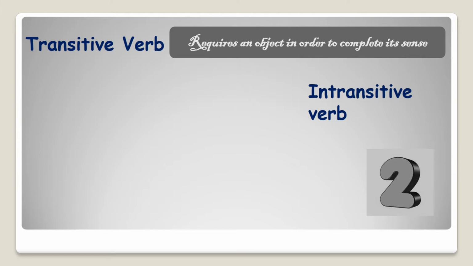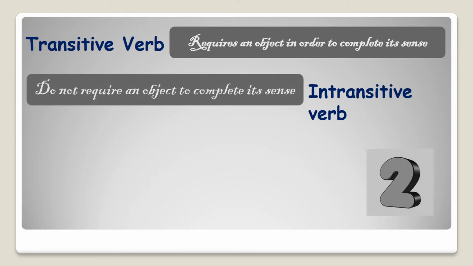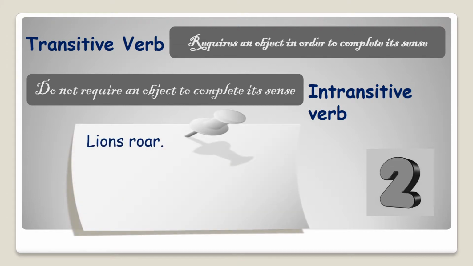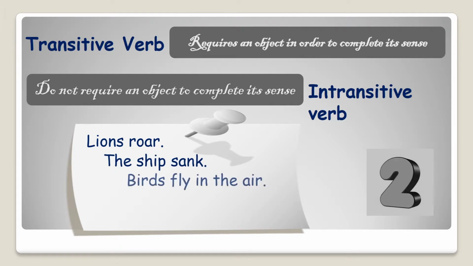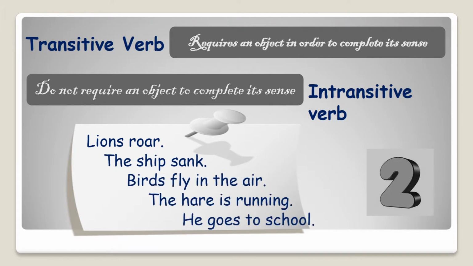An intransitive verb is that which does not require an object to complete its sense. In the case of intransitive, the action is confined to the doer and does not pass to the object. For example, lions roar, the ship sank, birds fly in the air, the hare is running, he goes to school.